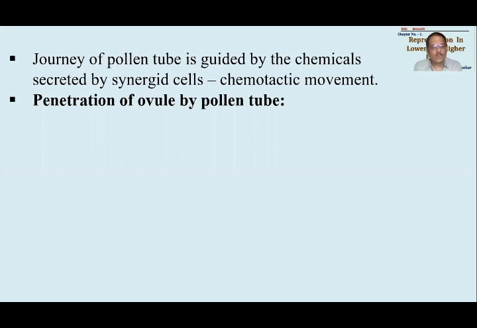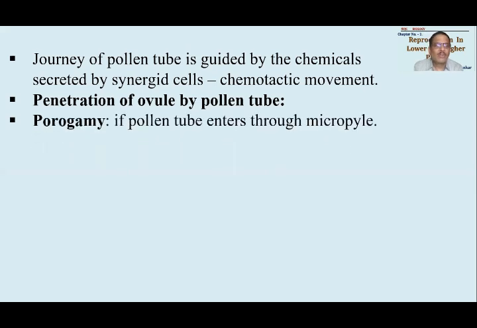fertilization. Now उसमें बहुत सारे stages involved है. Those stages we are going to study. First stage is germination, formation of pollen tube. How the pollen tube passes through the style is again a matter of question. वो बाद में बताऊंगा, अगर इसमें नहीं आएगा तो बाद में बताऊंगा. Okay, first यहाँ पे होगा penetration of ovule by pollen tube. That will be done first. Then there will be porogamy. Porogamy is a kind of event where the pollen tube will try to enter into the ovule through the micropyle.